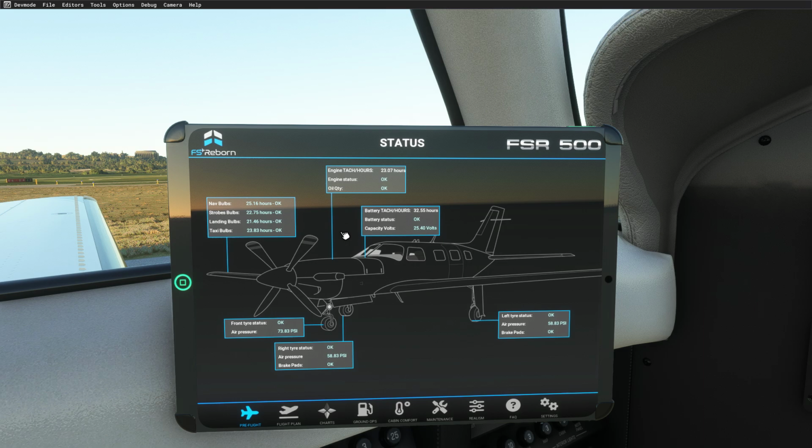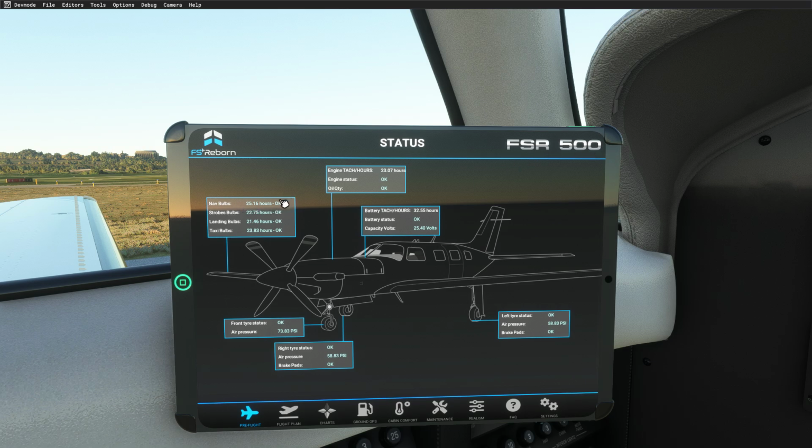When I convert this to 2024, it might be different, so only do it for 2020 planes working on 2020 compatibility mode inside 2024. Okay, so for this particular video, I'm going to do it for the FSR 500.